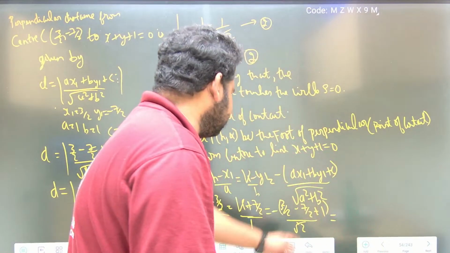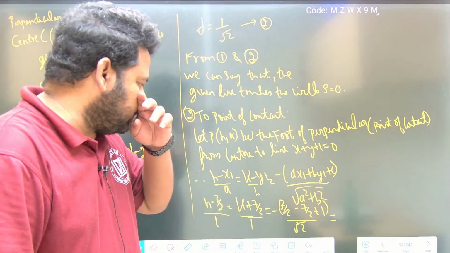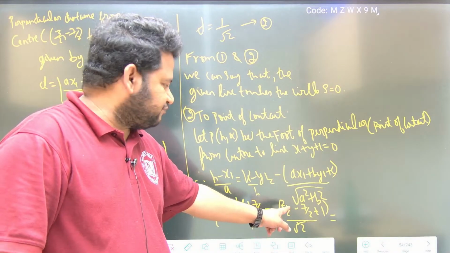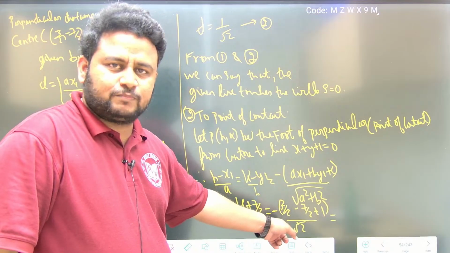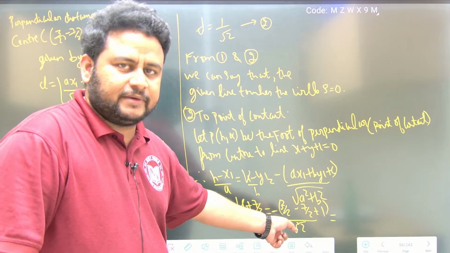Minus 3 by 2 minus 7 by 2 is what, friends? Minus 4 by 2. Minus 4 by 2 means it is minus 2. Minus 2 plus 1 is minus 1.